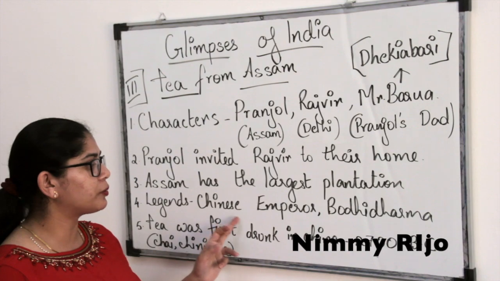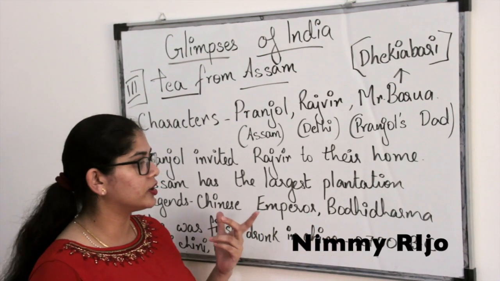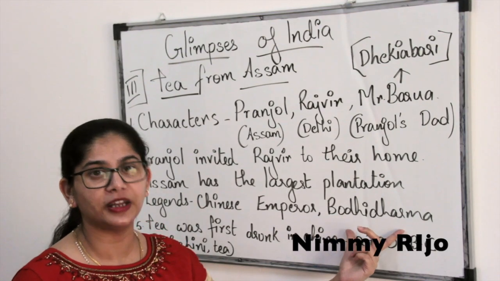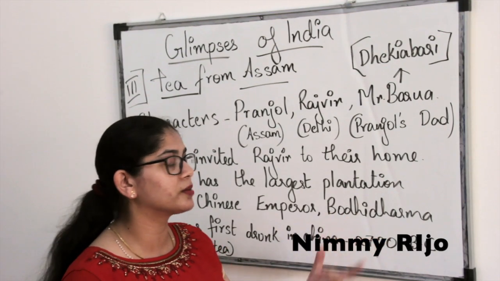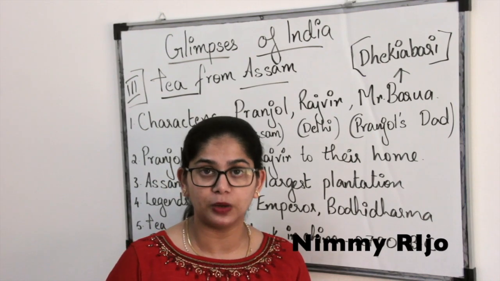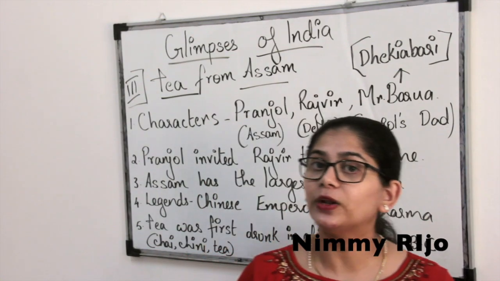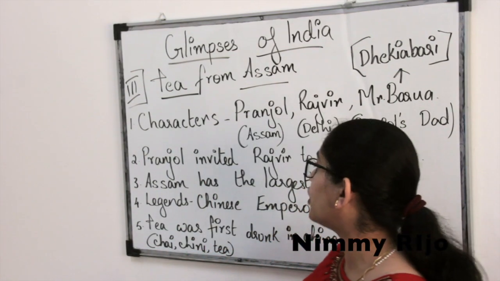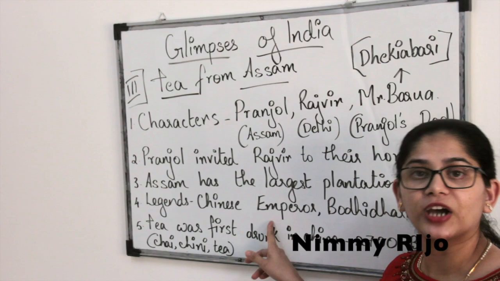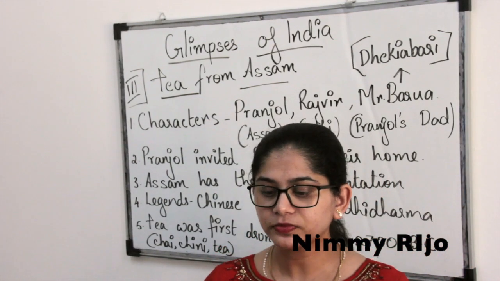So there's a story about a Chinese emperor and Bodhidharma. I'm sure everybody knows about the Buddhist monk called Bodhidharma. There were many films also about Bodhidharma. So, what is the first story about? The first story is about the Chinese emperor. So we'll see what the story about the Chinese emperor is.